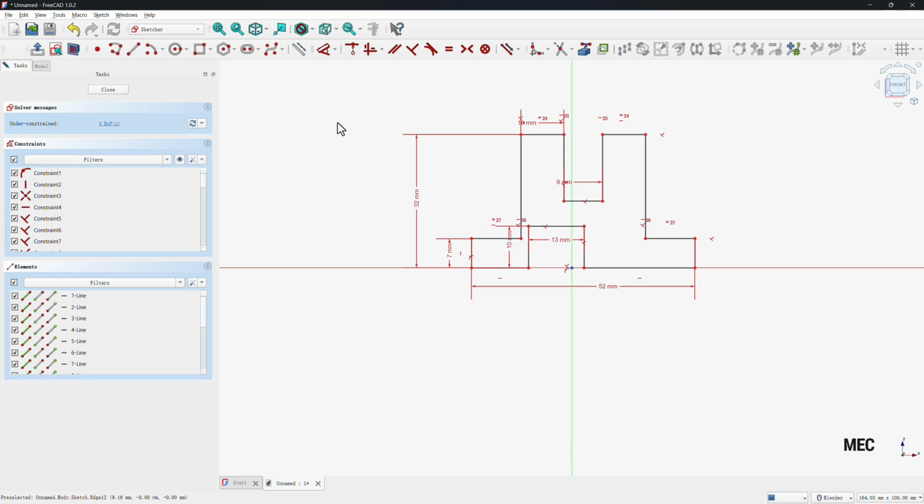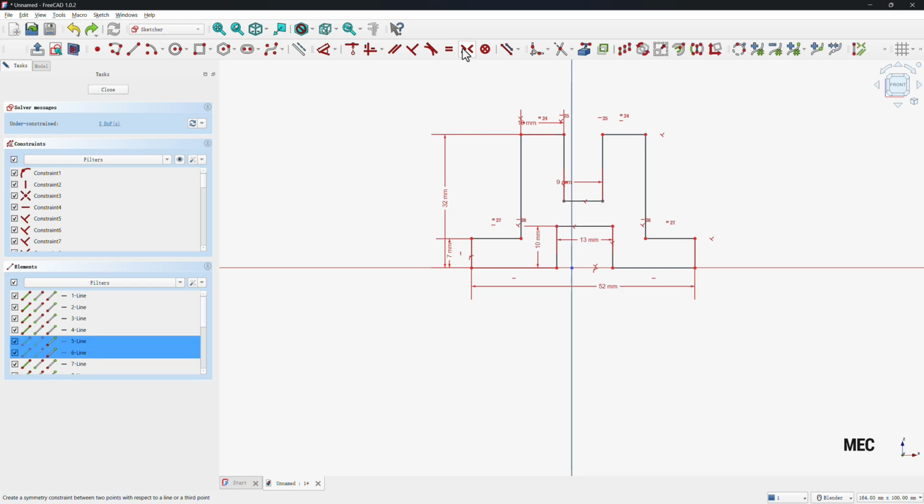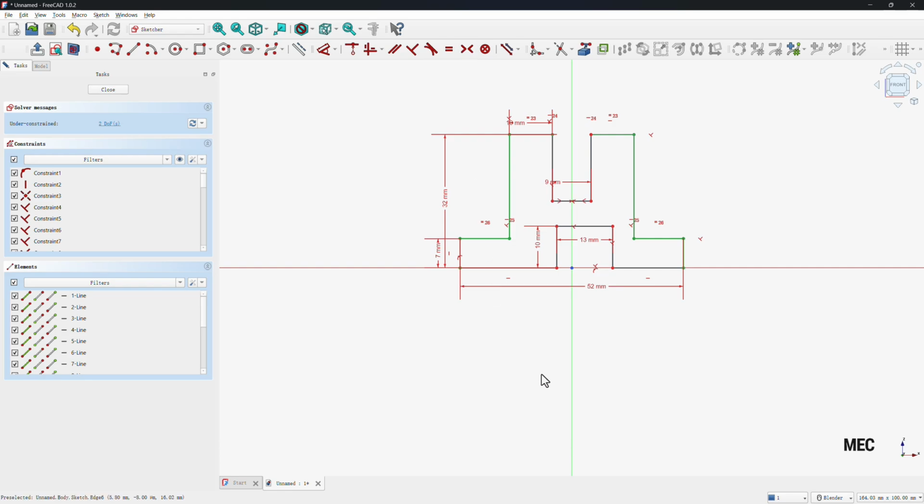Next, we are going to constrain the whole sketch to be symmetric. Select these 2 points and the middle line, constrain symmetric, and same on the bottom 2 points. And then go back to dimension and set the length to 15. Now the sketch is fully constrained. Close the sketch.